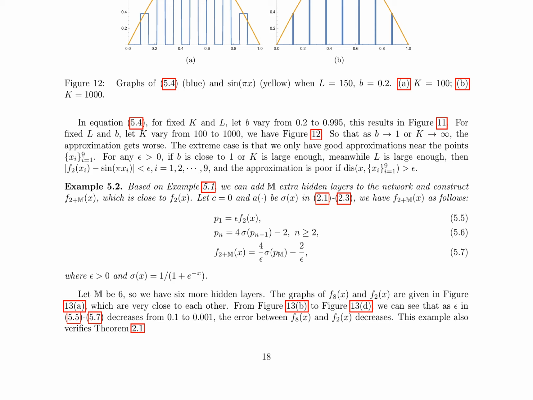The authors also provide an example of adding extra hidden layers to the network, where they construct f2+m(x) using equations 5.5, 5.7. The graphs of f8(x) and f2(x) are shown to be very close to each other, and the error between them decreases as epsilon decreases. This example verifies theorem 2.1.